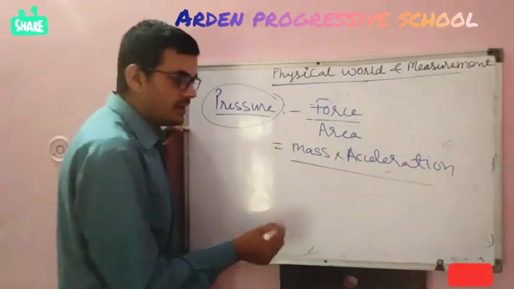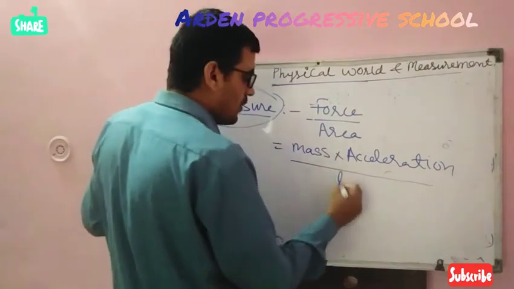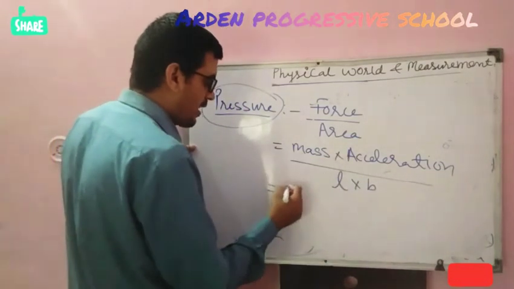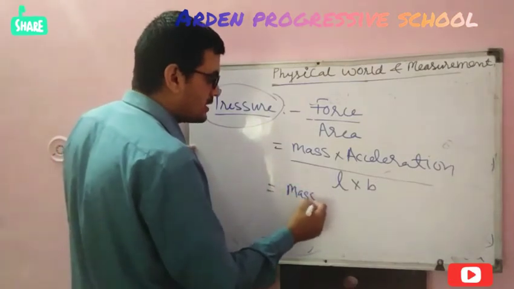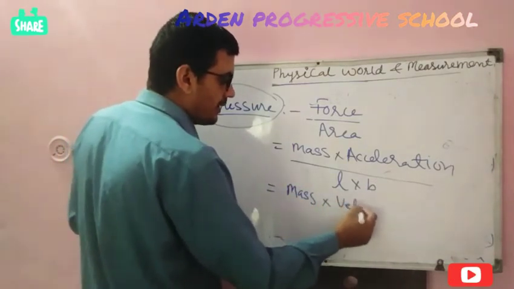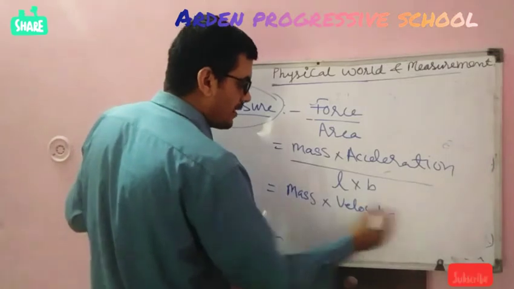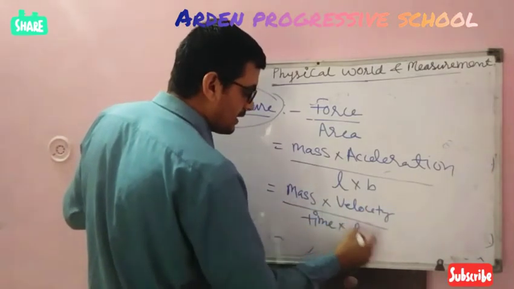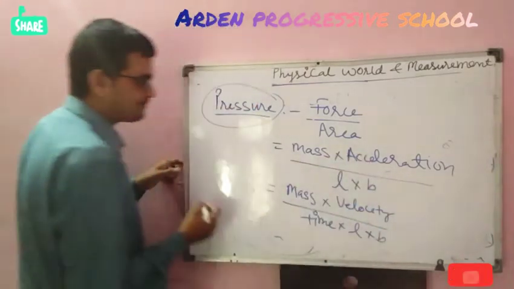What is area? Length into breadth. Mass into acceleration, and acceleration equals velocity upon time, over length into breadth.